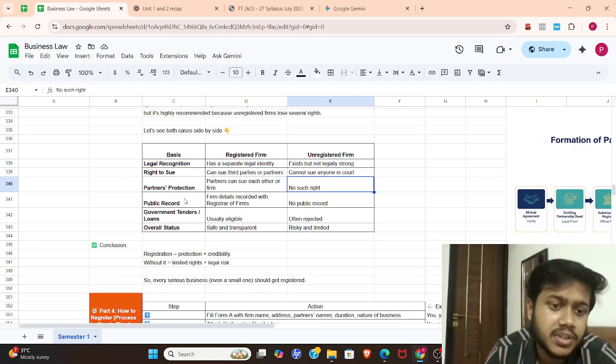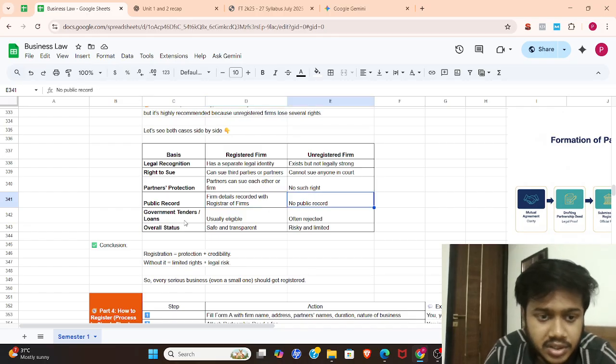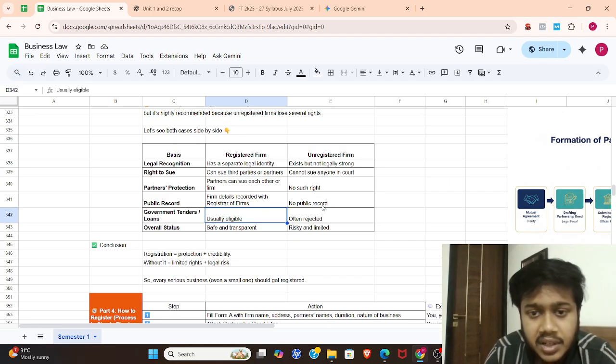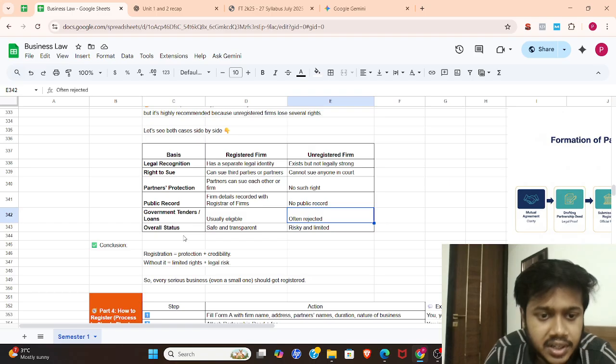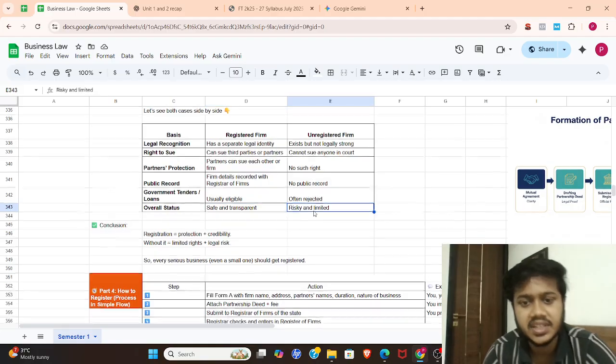Public record: a registered firm is publicly available, whereas an unregistered one is not. Government tenders: registered firms are usually eligible, but unregistered firms are mostly rejected. Overall status: registered firms are safe and transparent, whereas unregistered firms are risky and limited.